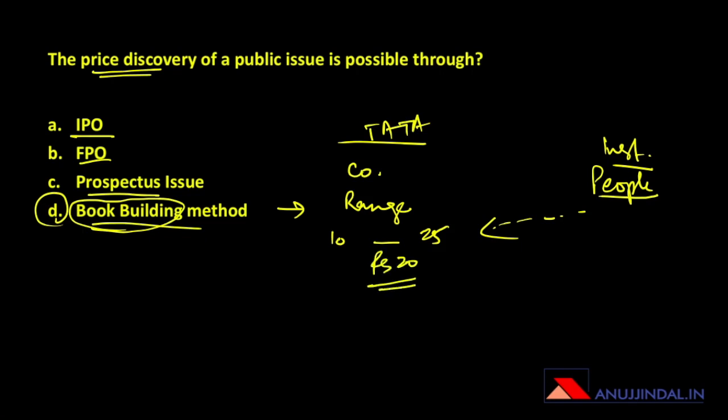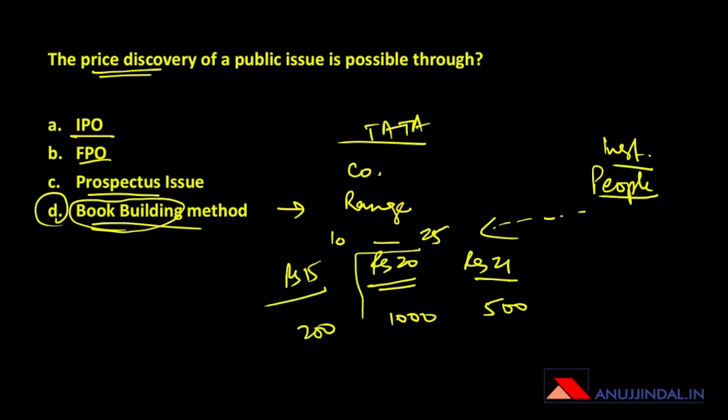Rupees 10 would be too less because at that point I will not be able to get a subscription to these shares. So it's kind of an auction which is happening, but in this auction the price is going to be decided later. So what happens is institutional investors, people say that 20 is the right price. Somebody says 21 is the right price. Somebody says 15 is the right price. Let's say 1000 people say 20 is the right price. 500 people say 21 is the right price, and 200 people say 15 is the right price.